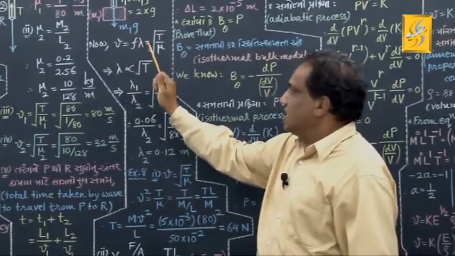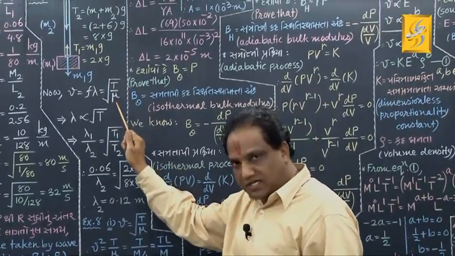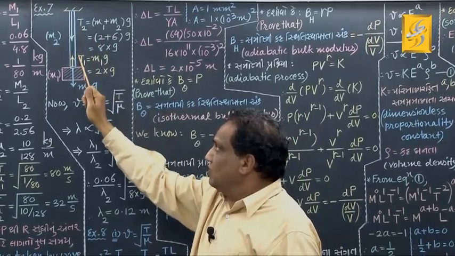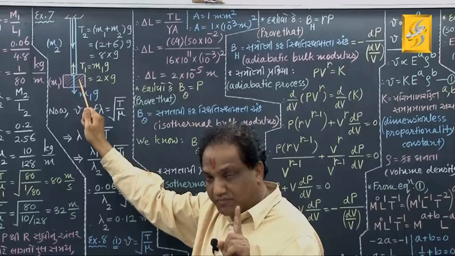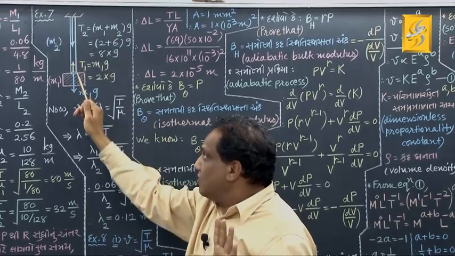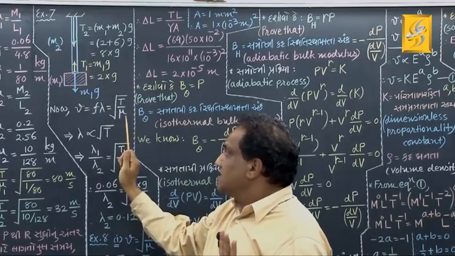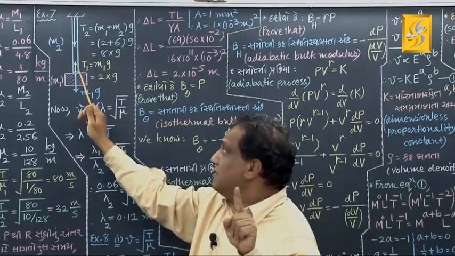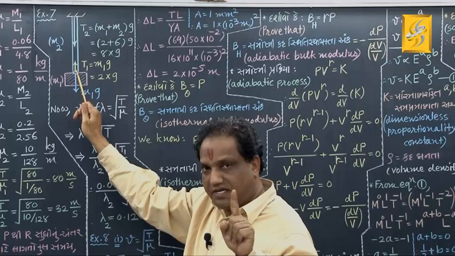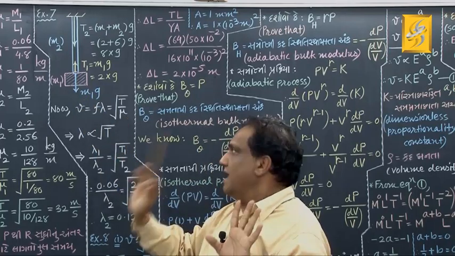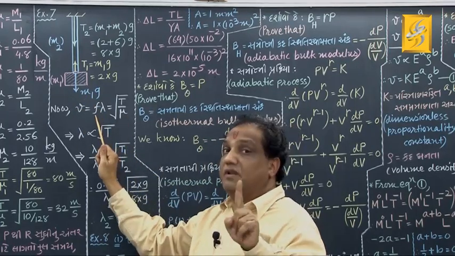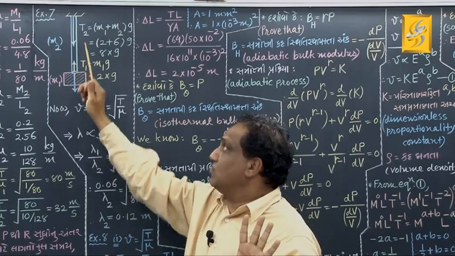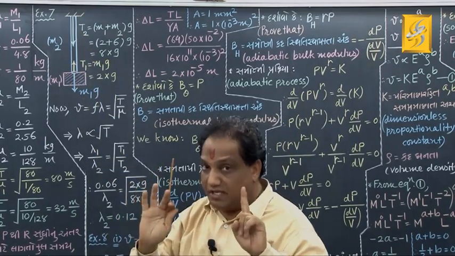Now tell me, for this entire rope, its linear mass density is the same and constant throughout its length. So mu is constant, and frequency will remain the same when the wave is going from here to here.